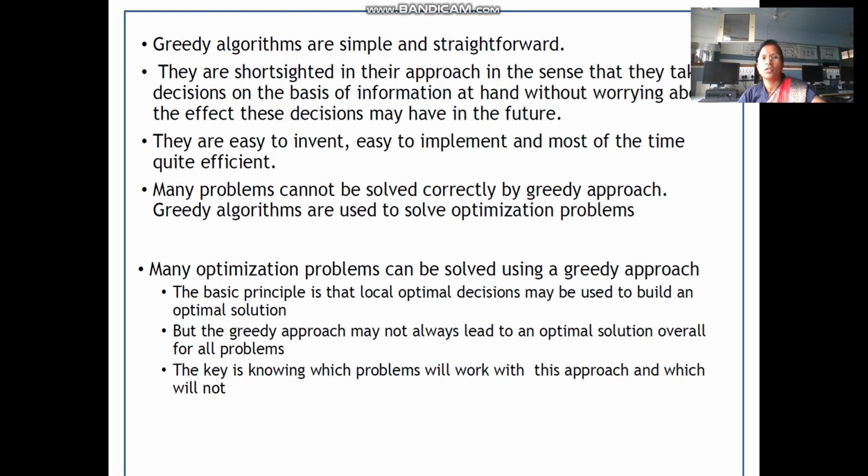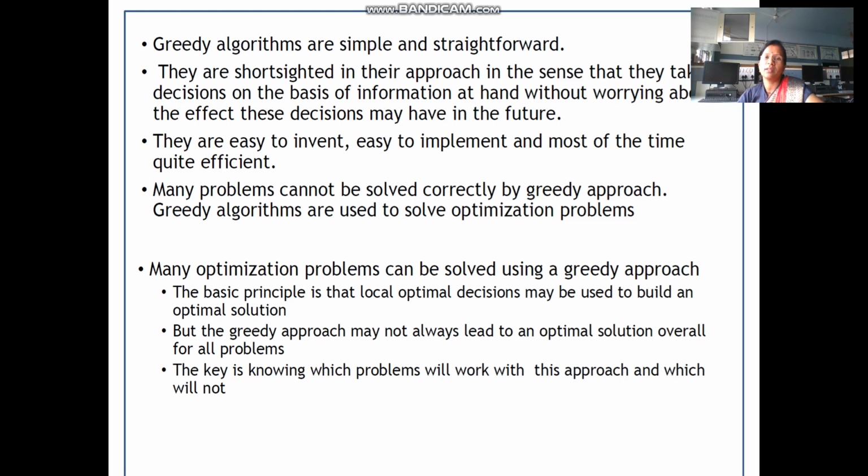They are short-sighted in their approach, in the sense that the algorithms are taking a decision on the basis of information at hand without worrying about the effect of these decisions in the future.